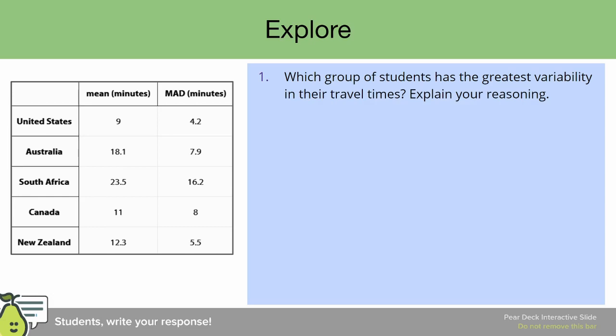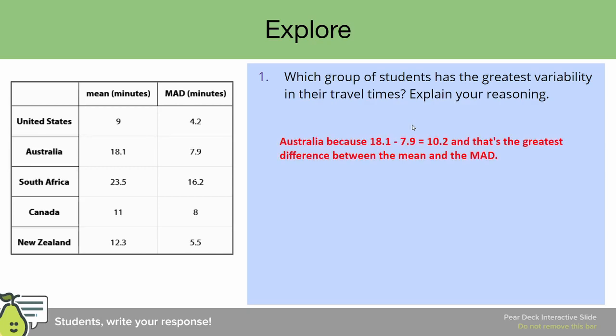All right, welcome back. Let's read this one together. It says, which group of students has the greatest variability in their travel times? Explain your reasoning. All right. With that said, here is the first student. Please read the student's response, think about it, and let me know. What do you think of the student's response?